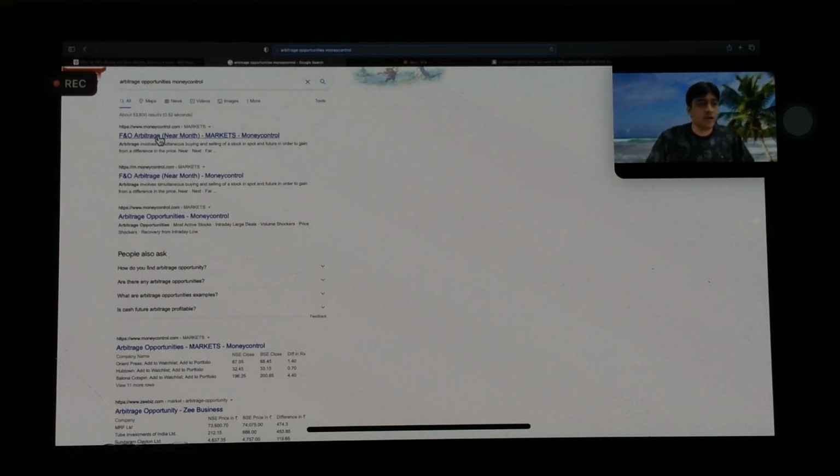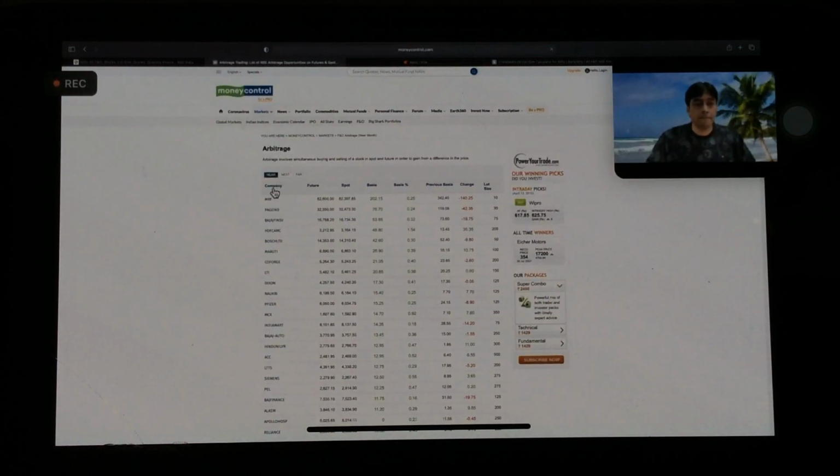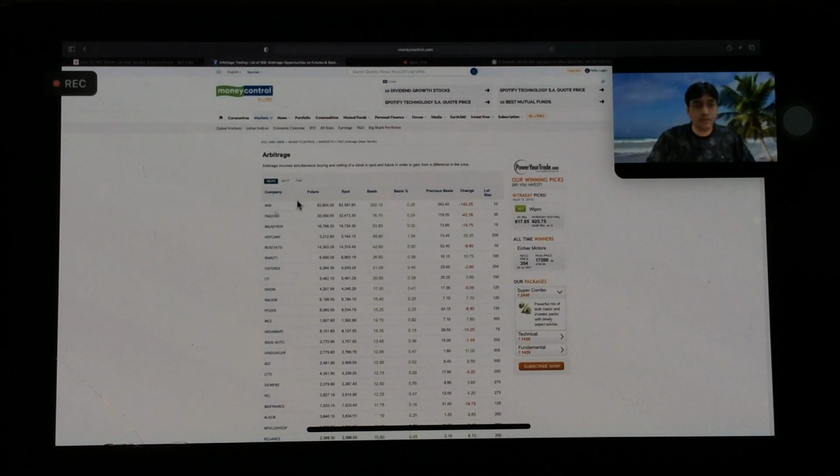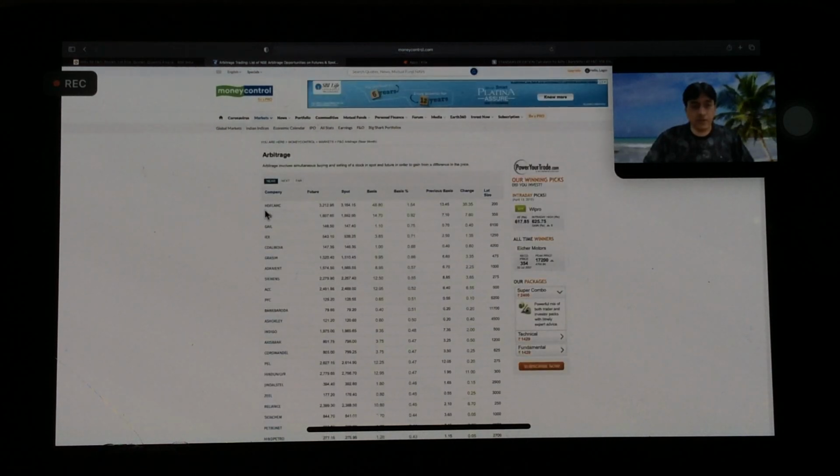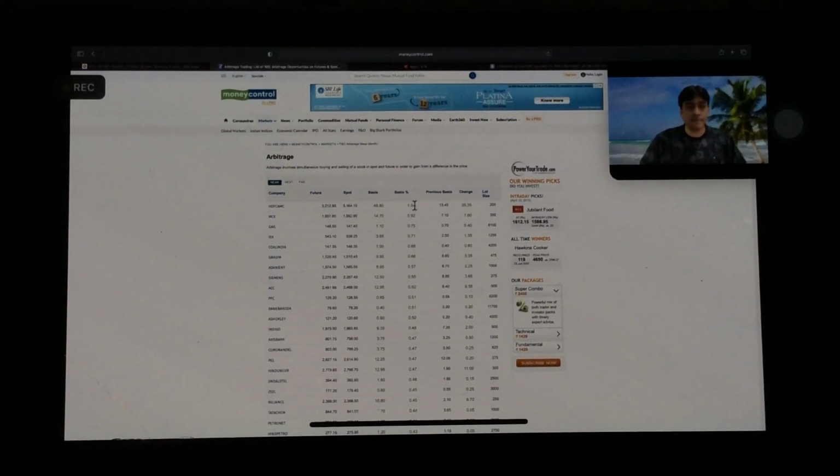Here I am getting F&O arbitrage money control. If I click on the first link, I'll be getting all these stocks: company name, futures, spot price, basis percent, previous balance. If I click on this basis, it will show me the maximum which is available. So HDFC AMC has an arbitrage opportunity of 1.54%.